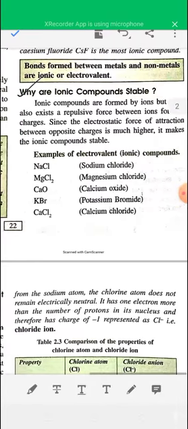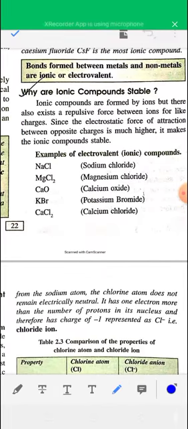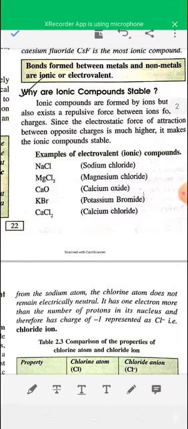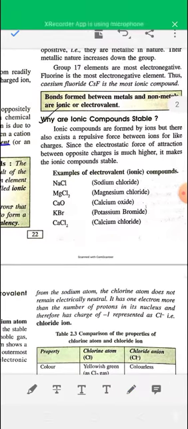Now, why are ionic compounds stable? Ionic compounds are formed by oppositely charged ions, you know that. In an ionic compound there is a strong electrostatic force of attraction between the oppositely charged ions. Due to this strong electrostatic force of attraction, electrovalent compounds or ionic compounds are stable.